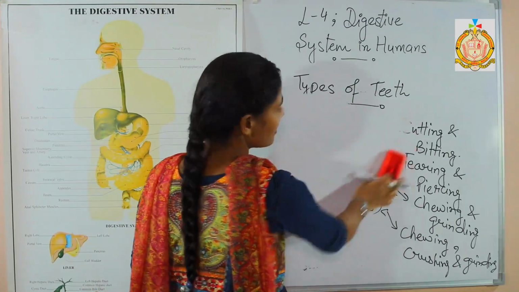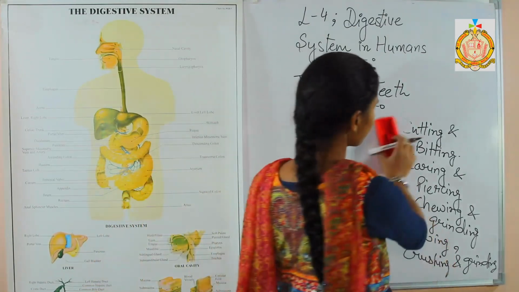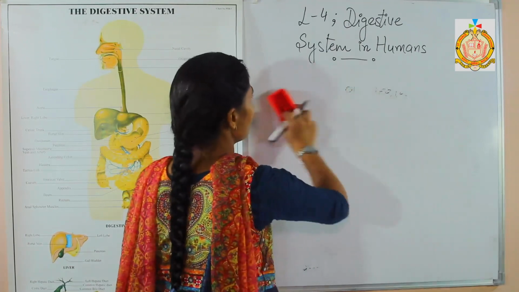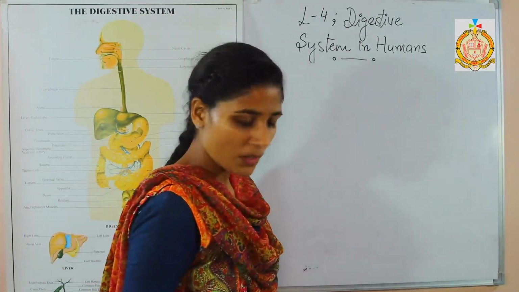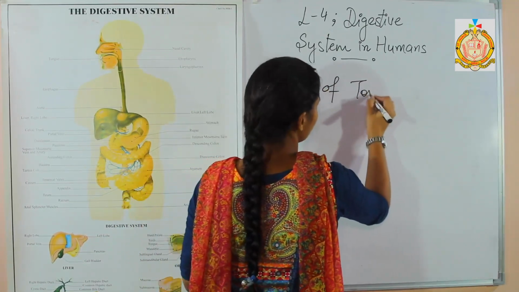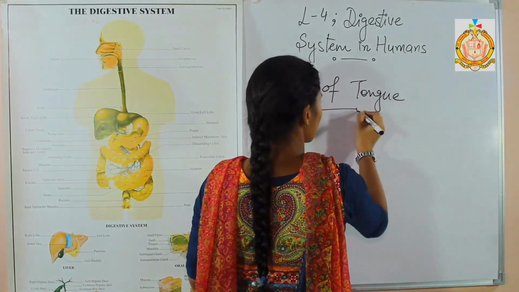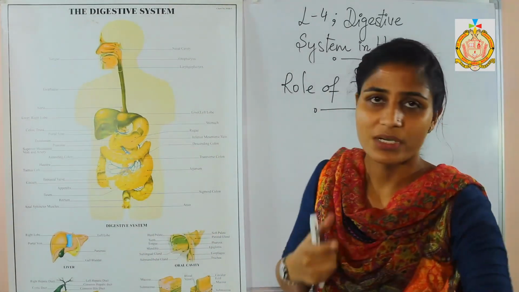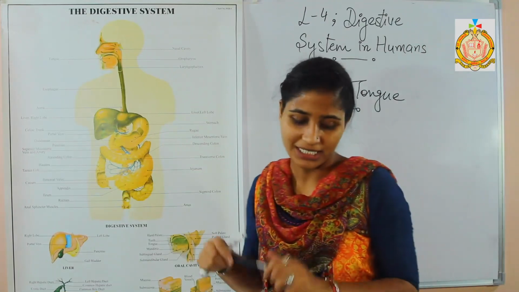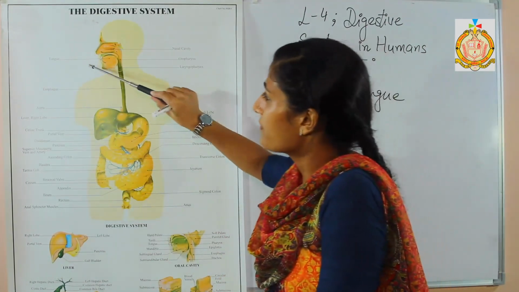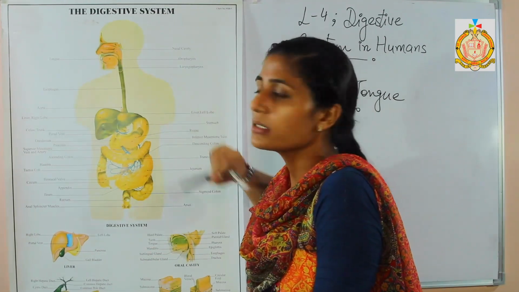Next we are going to discuss the role of the tongue. What is the role a tongue is playing in the digestion as well as in our mouth. Role of tongue. Now what do you mean by tongue? Tongue is a muscular organ of our body that is attached with the back of the mouth.